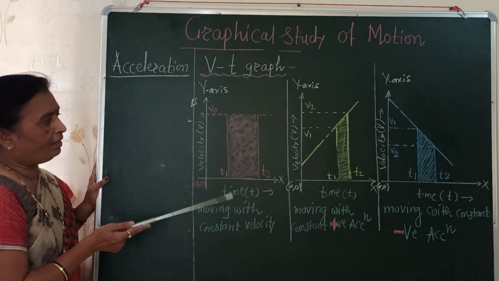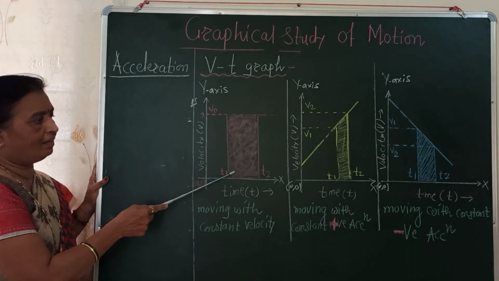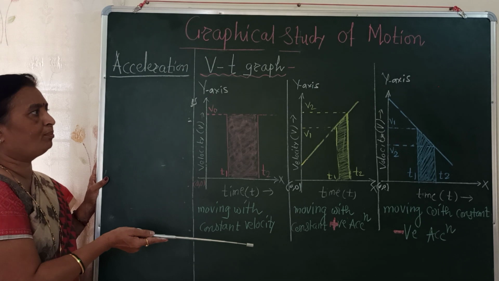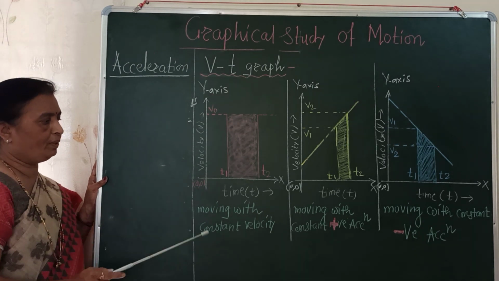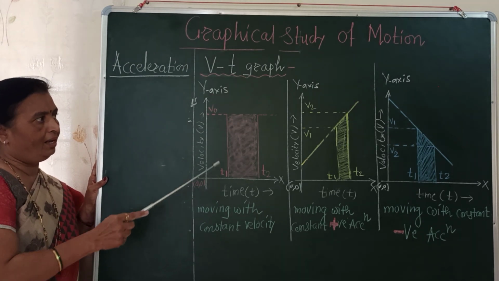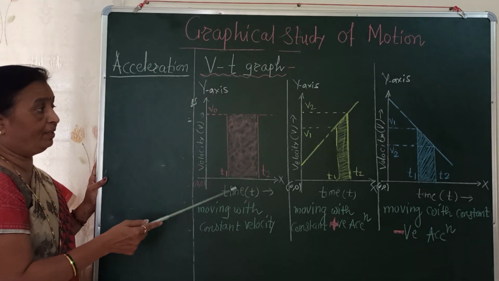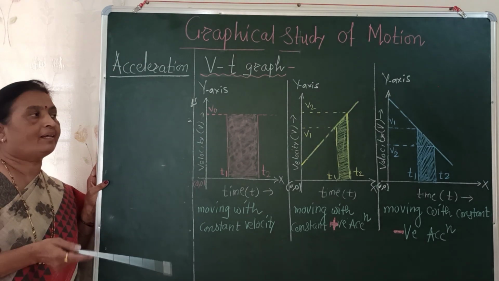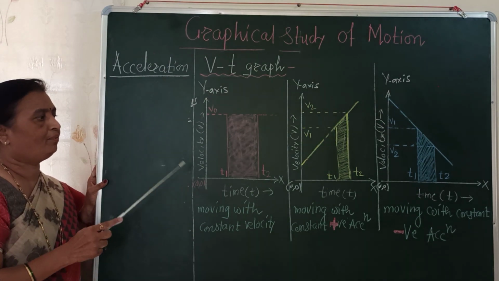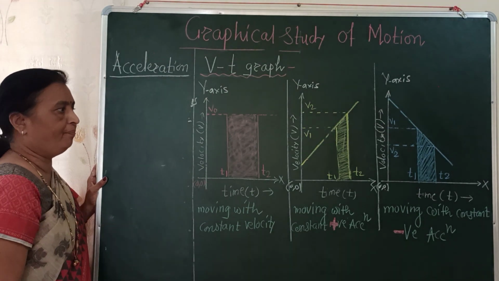On this graph you can be asked to find the area under the curve, that is the displacement of the particle moving with constant velocity. Also the graph may be given and you can be asked what is the nature of the graph and what it indicates. Such types of questions you have to attempt for the exam.